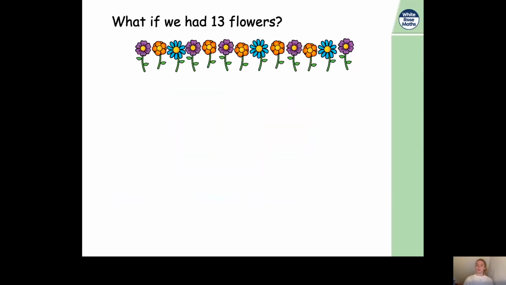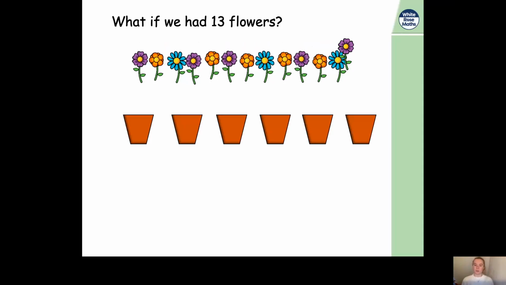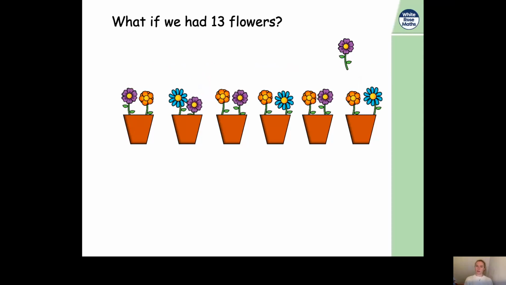Now, let's have a go at grouping. So we need to do like we did last time, group them into pots of 2. So there we go. Oh, now what do you notice again? Yes, that's right. We have our 6 pots of 2 flowers, but like last time, there's 1 flower left over. And why is that? Well, yes, it's because 13 is an odd number.